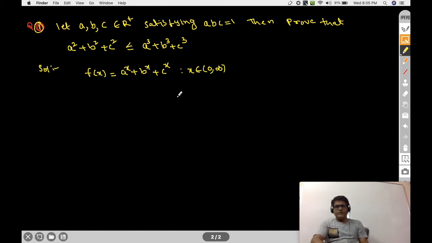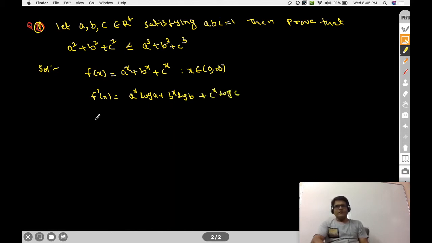I have defined this function. Now I will differentiate it. If we differentiate, f dash x is equal to a power x ln a plus b power x ln b plus c power x ln c. This is f dash x.